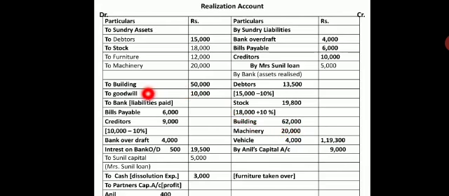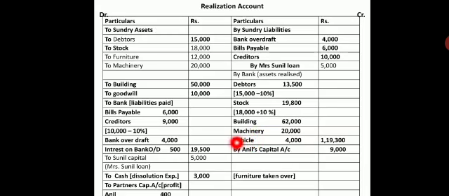Now coming to goodwill. Goodwill is appearing in the balance sheet but is not seen in the adjustments. Goodwill is name and fame, and hence it is treated as worthless. So if intangible assets like goodwill, trademarks or patents appear in the balance sheet but not at the time of realization, they are treated as worthless and will not appear in the realization.